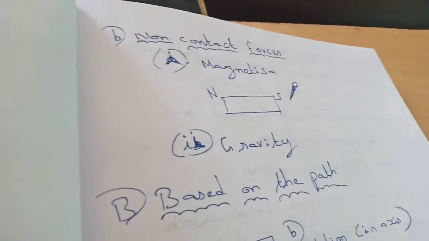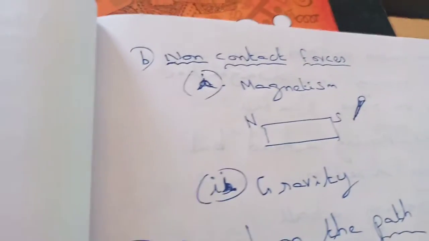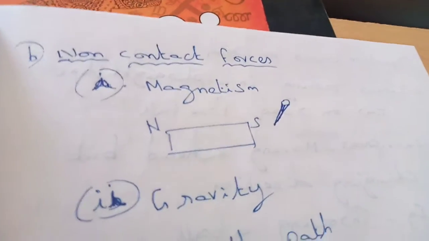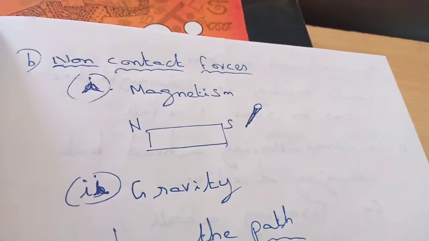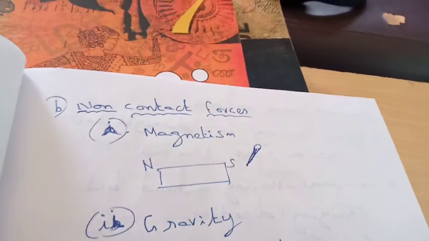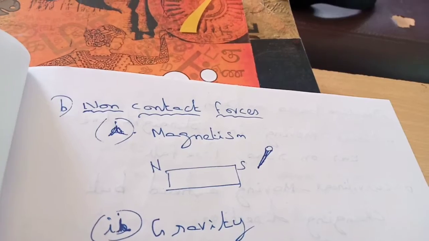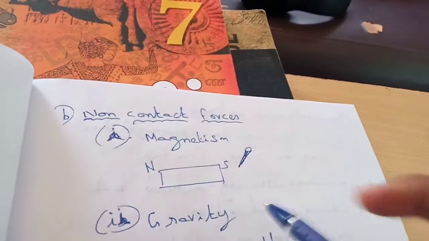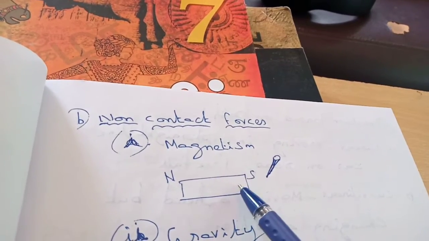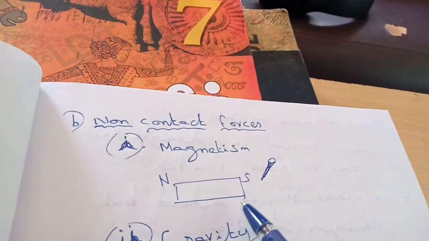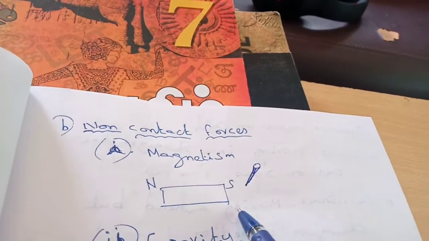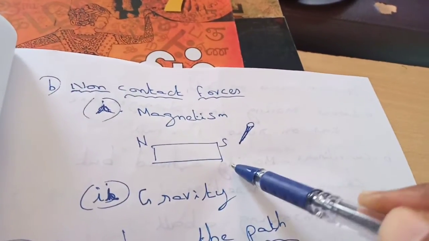Next one is non-contact force. First one, magnetism. If we take a nail very close to a magnet, then automatically the magnet will pull the nail. So there is a force here. That force is called magnetism. We need not take the nail too close to the magnet at all, but somehow this magnet will pull the nail. So that force here is called magnetic force.